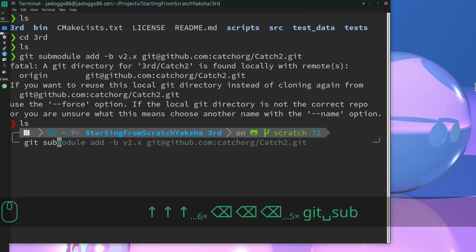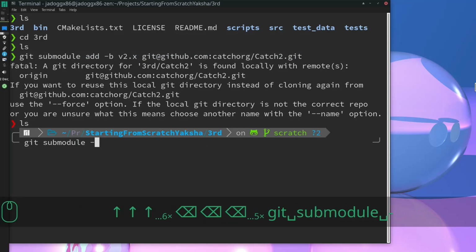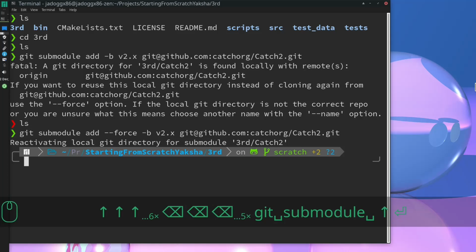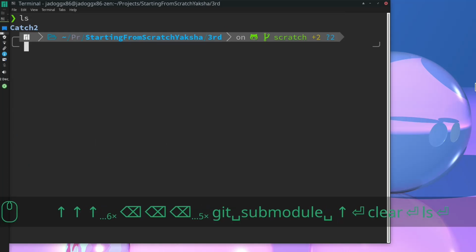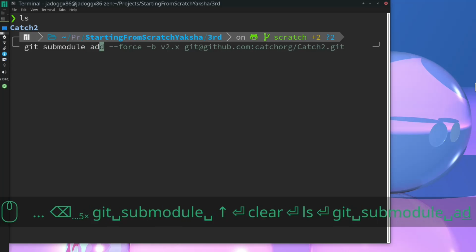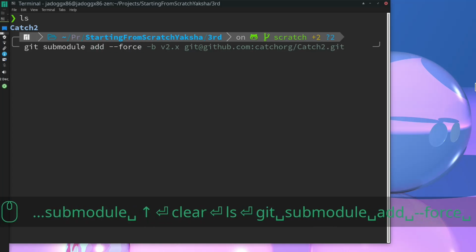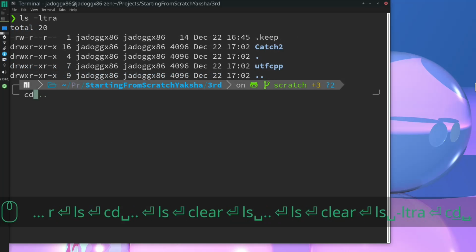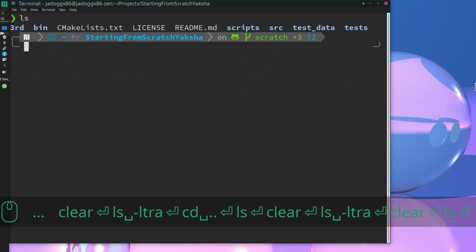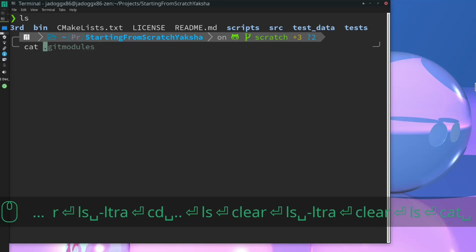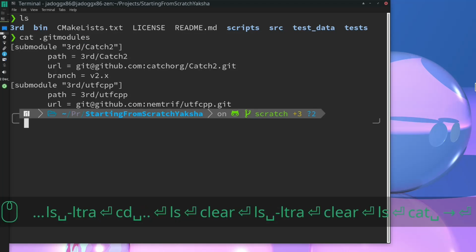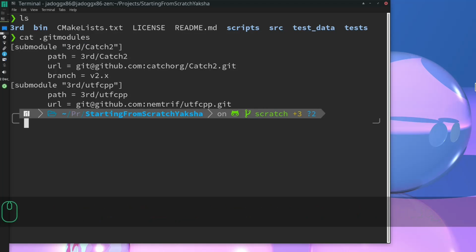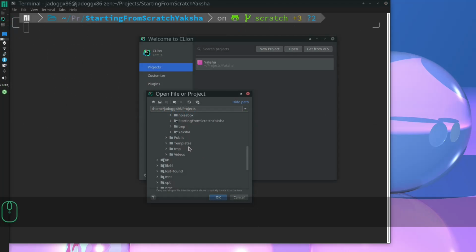All right. We are simply going to add the submodules here. Oh, I had to use force here, but I don't think you will need to. Just normally adding the submodule should be fine. It's basically to set up the UTF-CPP and catch2. Now if you open the Git module, it should look like this. See that the catch2 is on the branch version 2.